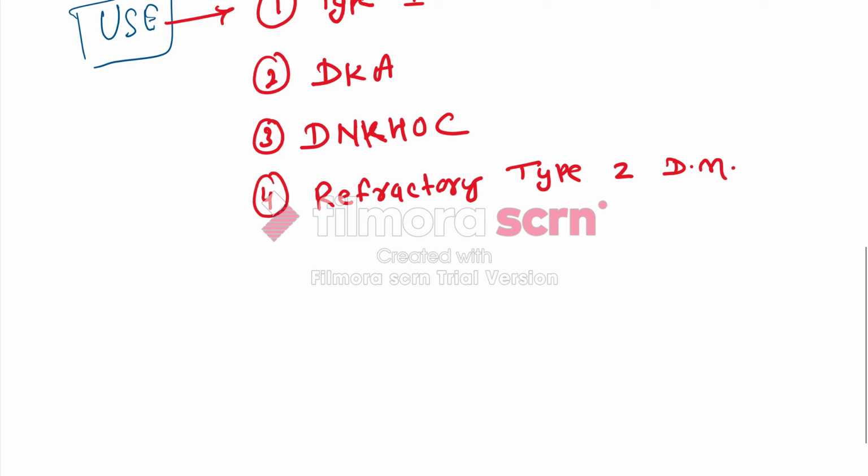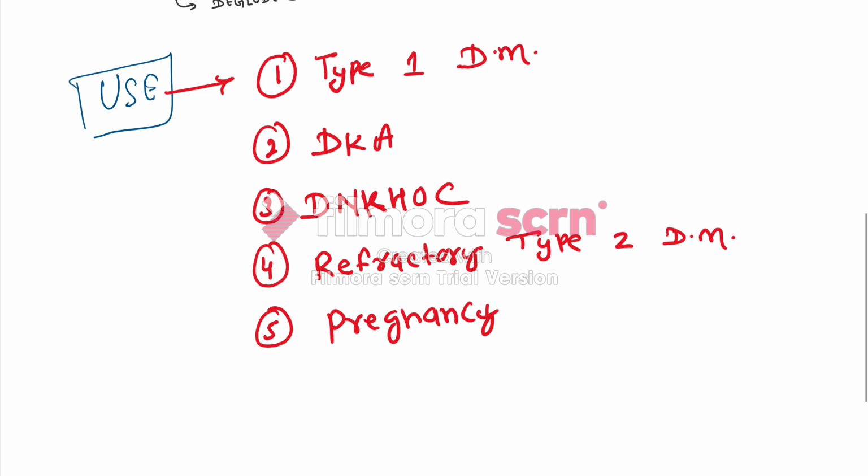The last important use is that insulin is also a treatment of choice in pregnancy. In pregnancy we avoid giving drugs, and insulin, being a hormone, is the preferred agent. So these are the uses: type 1 diabetes, diabetic ketoacidosis, hyperosmolar coma, refractory type 2 diabetes, and pregnancy.